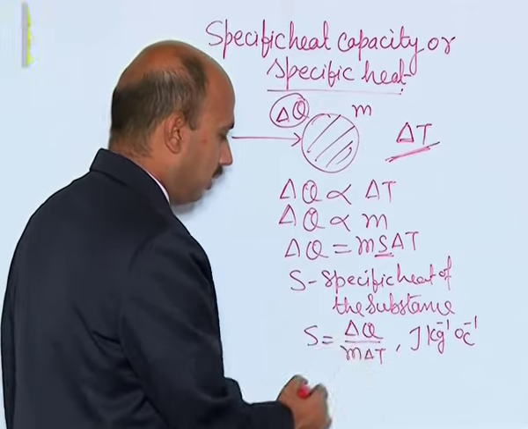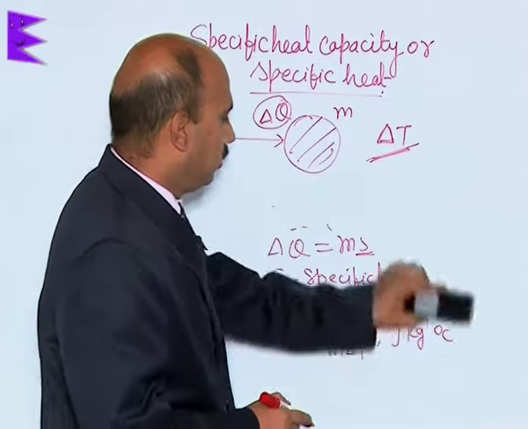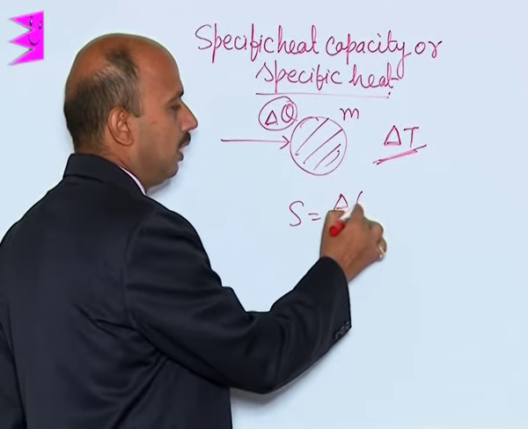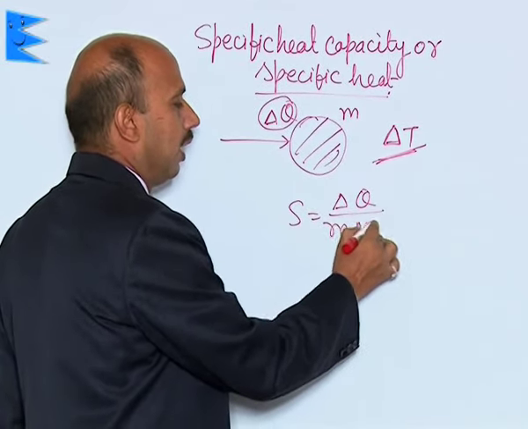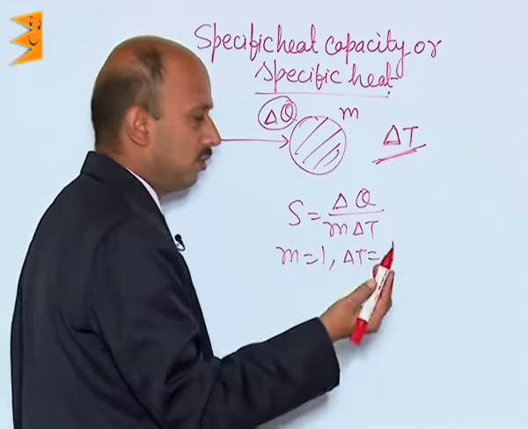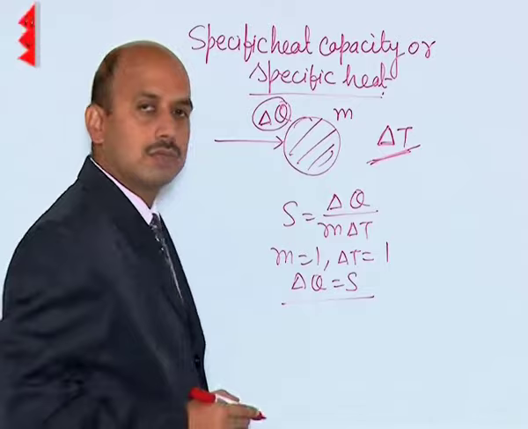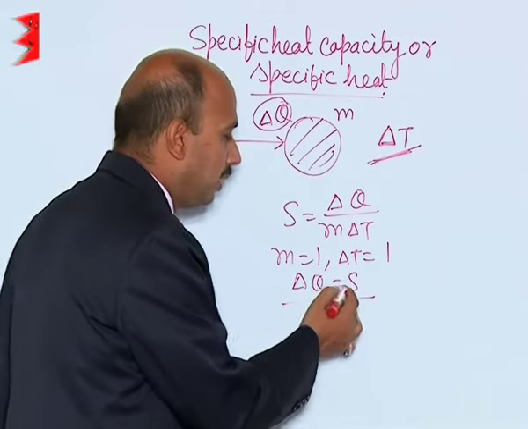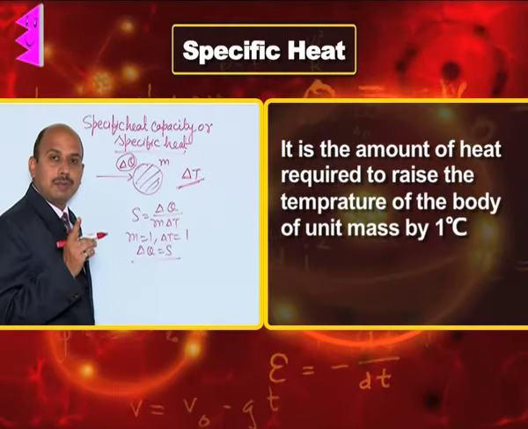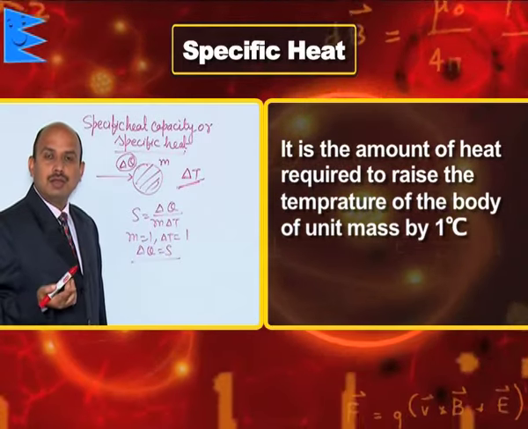In this formula itself, you can define what specific heat actually is. If S is equal to delta Q upon m delta T, and m is equal to 1, delta T is also 1 degree Celsius or 1 Kelvin, then delta Q is equal to S. It means the specific heat of the substance is equal to the amount of heat required to raise the temperature of a body of unit mass by 1 degree Celsius or by 1 Kelvin.